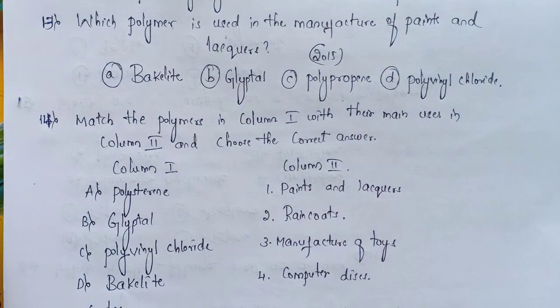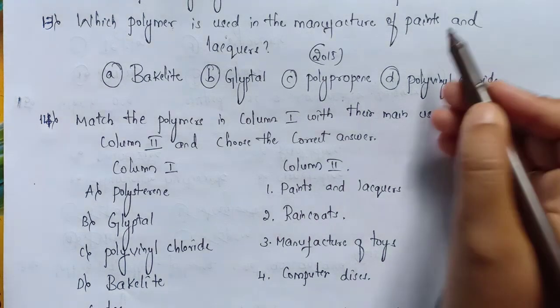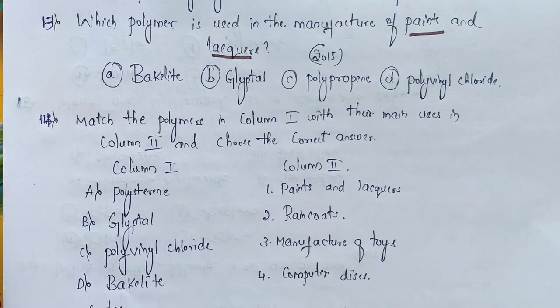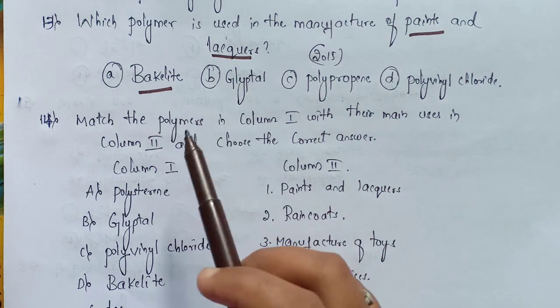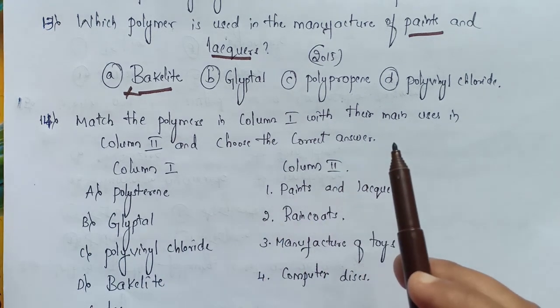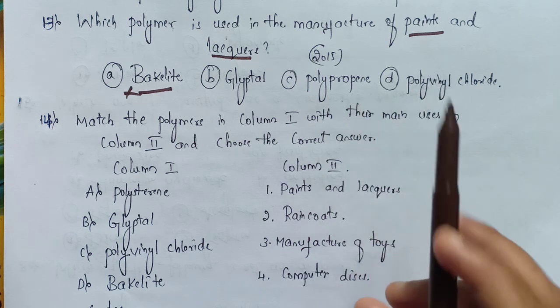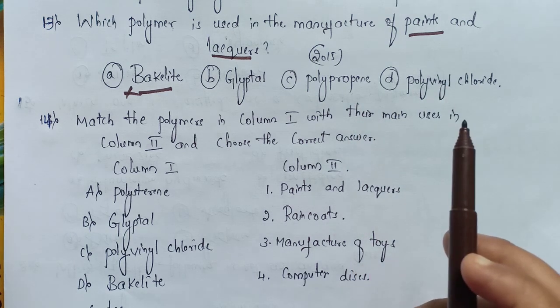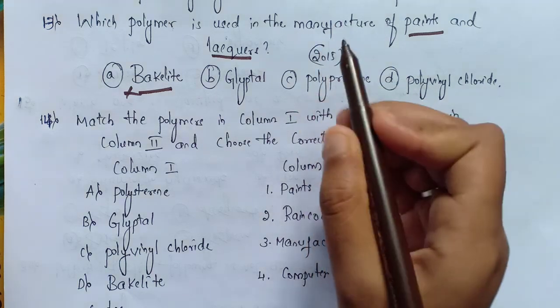This question was asked in the year 2015. They are asking which polymer is used in the manufacture of paints and lacquers. So let's study the use of these polymers one by one. Here bakelite is used for making gears, protective coating and electrical fittings, so this is a wrong option. Let's eliminate it. Coming to option C, polypropylene is used in the manufacture of textiles and in packaging material, so this option is also wrong.